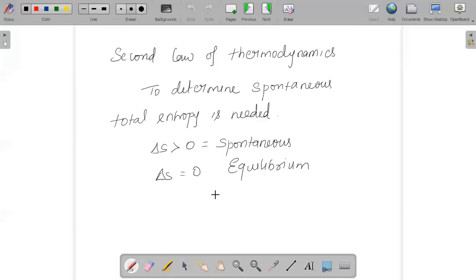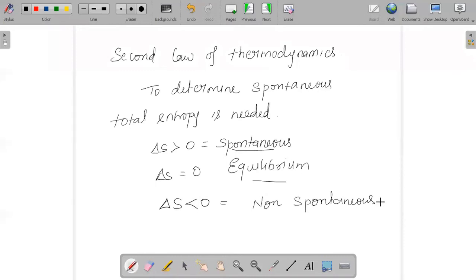So we should always have in mind, if the delta S value is greater than 0, it is a spontaneous reaction. If delta S is equal to 0, the reaction is at equilibrium. And if delta S is less than 0, the reaction is non-spontaneous. So the condition is an important factor to have in mind.